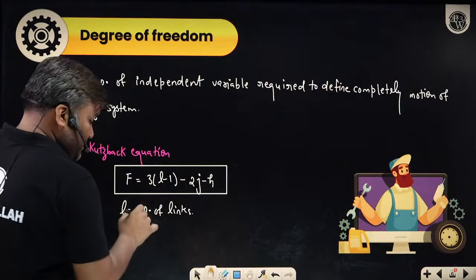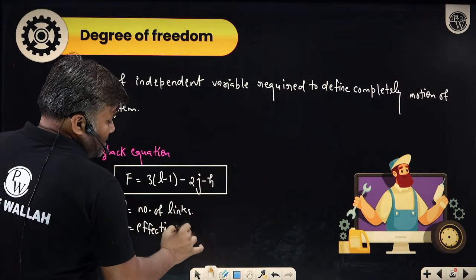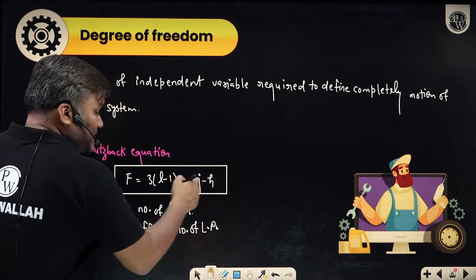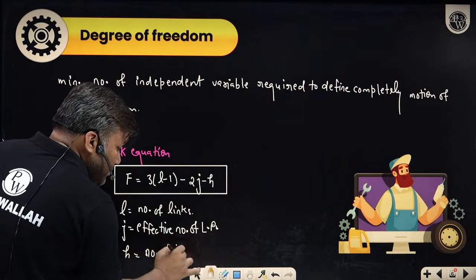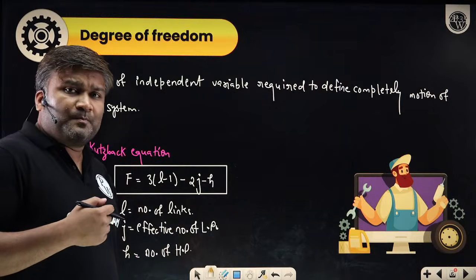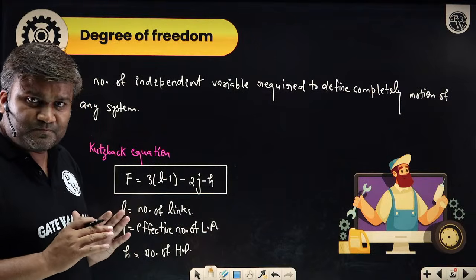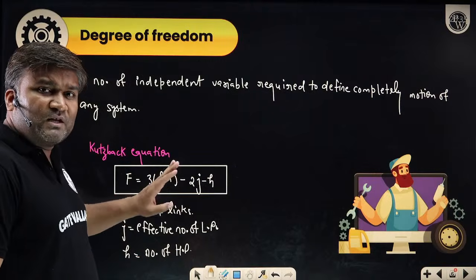Effective number of lower pairs. How many lower pairs I have in the mechanism? And this H represents the number of higher pairs. Higher pairs, those pairs which are having lesser contact area, point contact or line contact. Calculate all these things, put down the values, you will get your value of the degree of freedom for the mechanism.